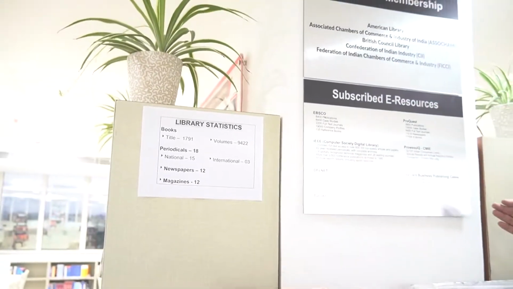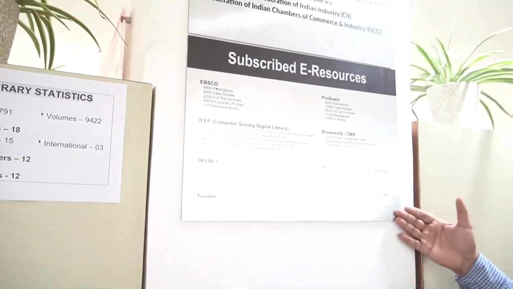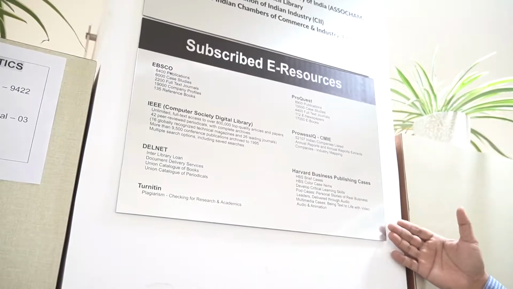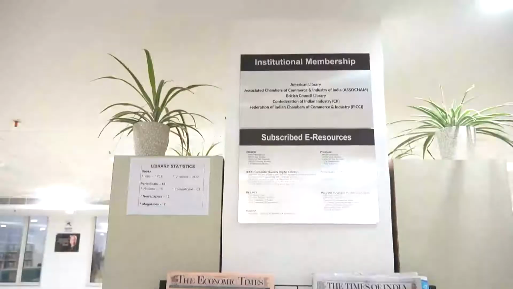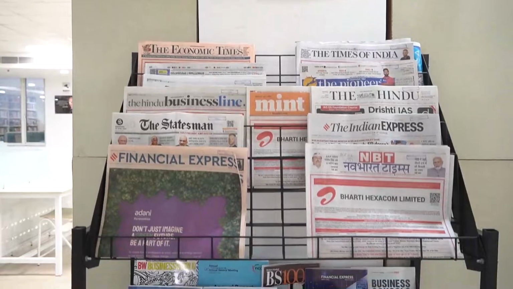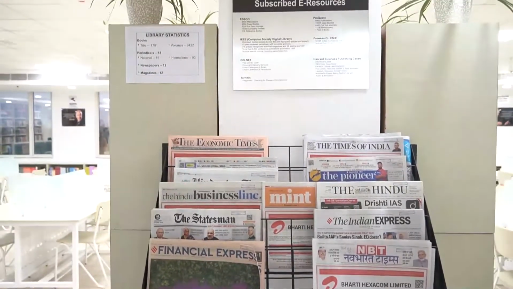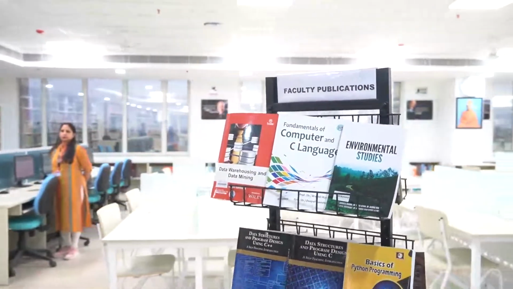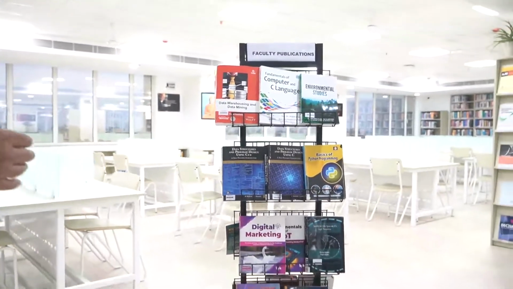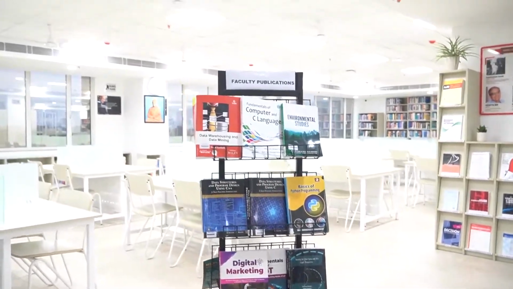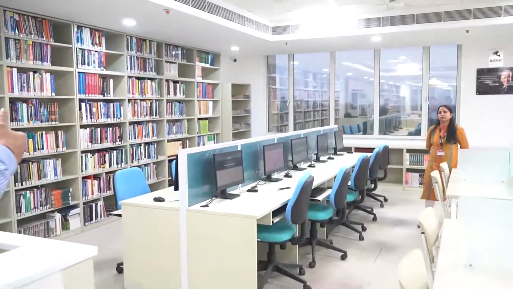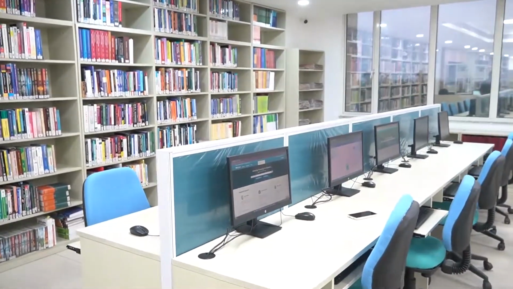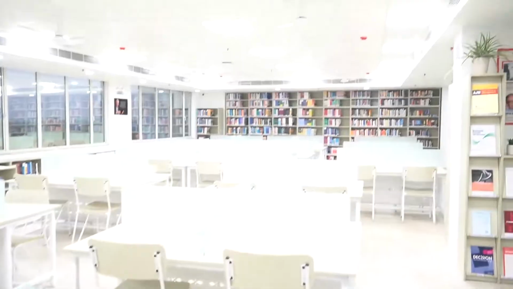These are such type of e-resources: EBSCO, ProQuest, IEEE, DELNET, Harvard Business Publishing, and these are the institutional memberships: American Library, ASSOCHAM, British Council Library, CII Federation. These are faculty publications. And this is a digital section for 10 computers. And this is a stack area and journals area.